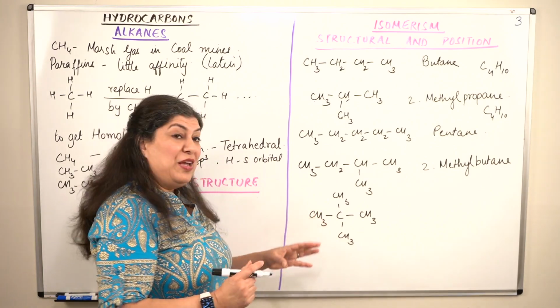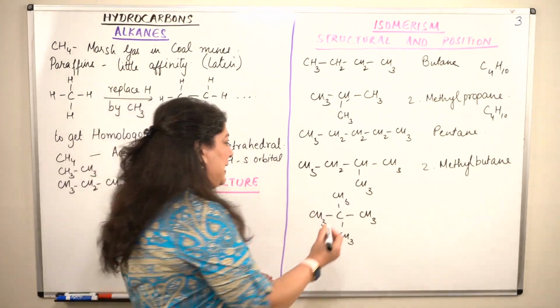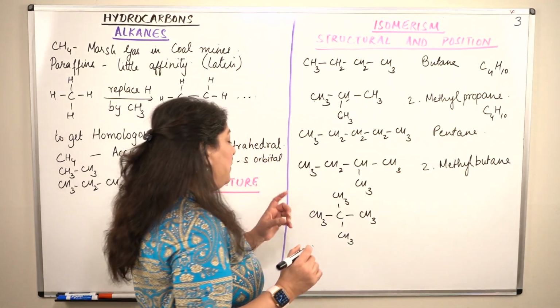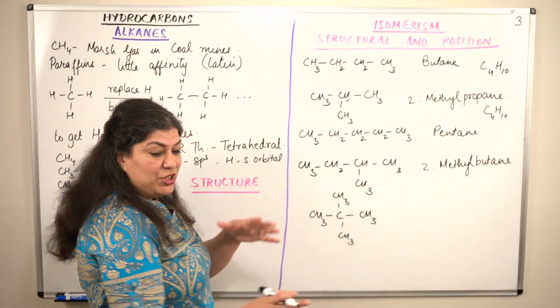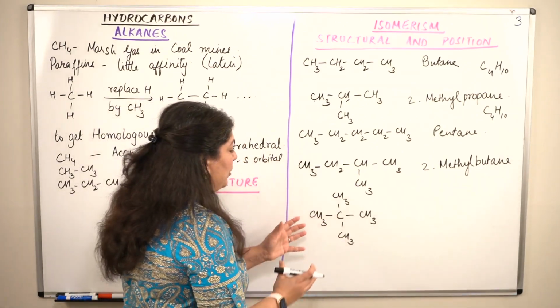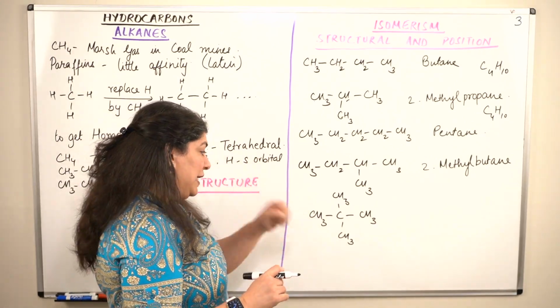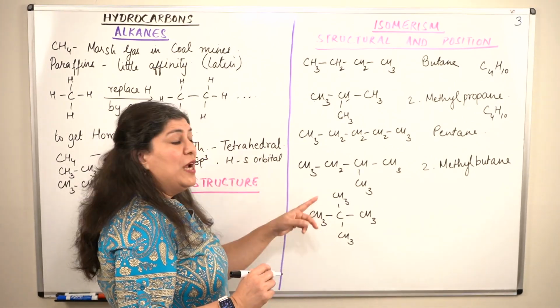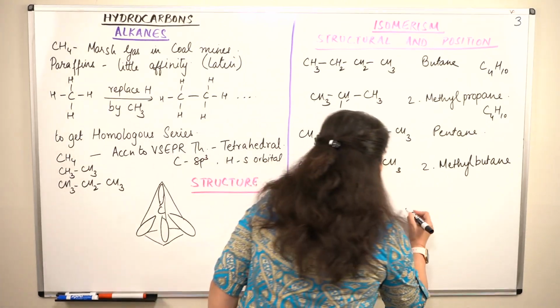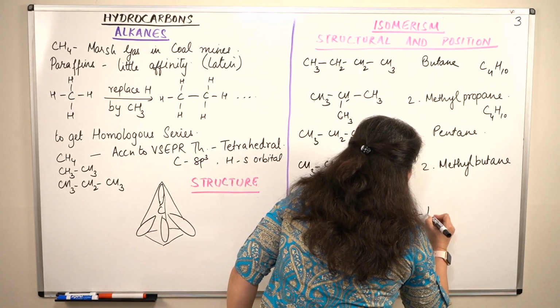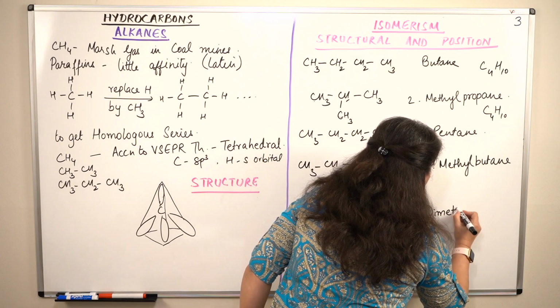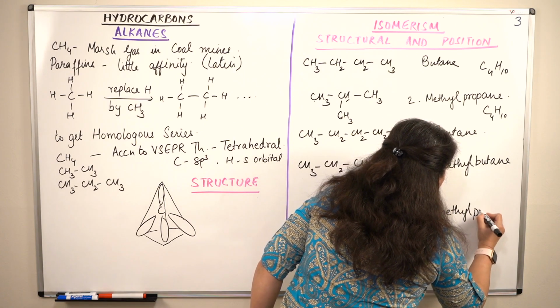But if you give it the common nomenclature, it is still pentane. I will not go into the details of nomenclature; I'll do a separate video. But according to IUPAC nomenclature, this would be 2,2-dimethyl propane.